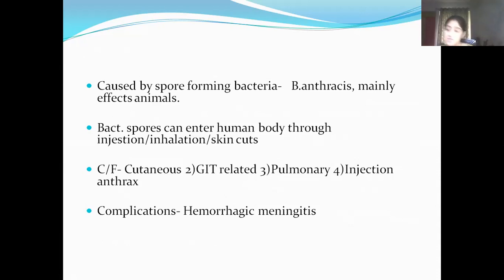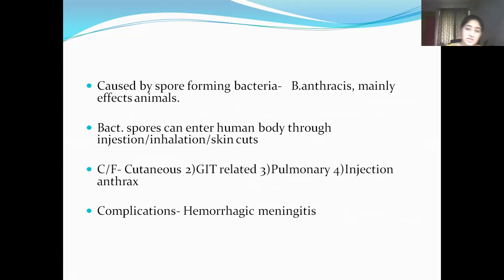Risk factors again are persons who are working with anthrax in a laboratory, persons working with livestock as a veterinarian, or persons handling animal skins from areas with high risk of anthrax, military on duty in an area that carries a risk of anthrax exposure. So these are high risk groups.